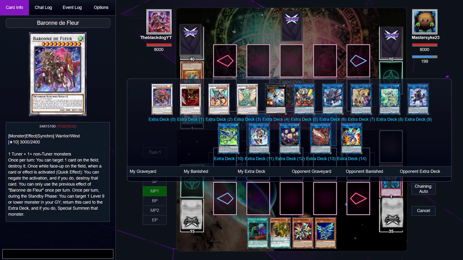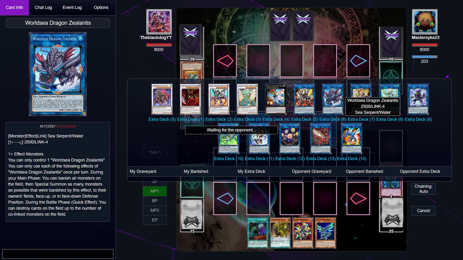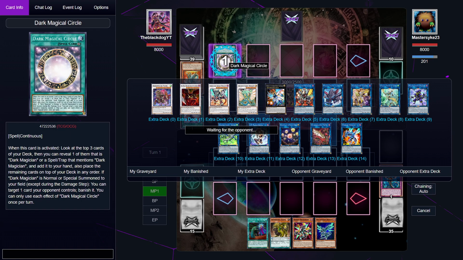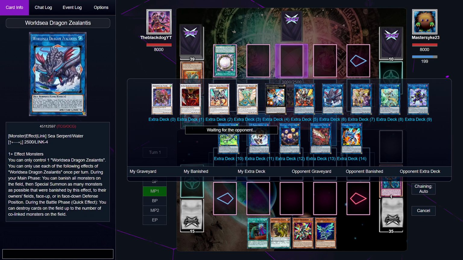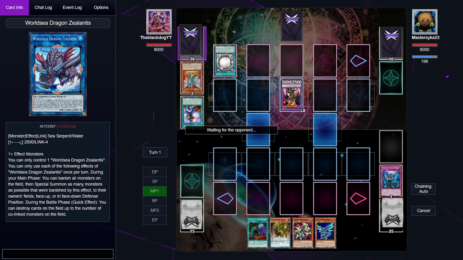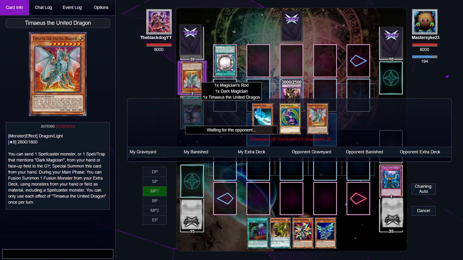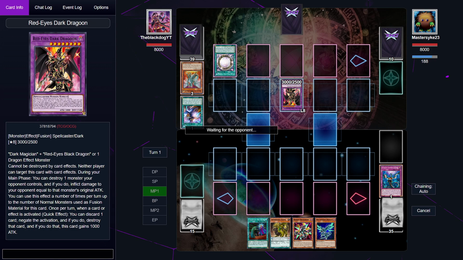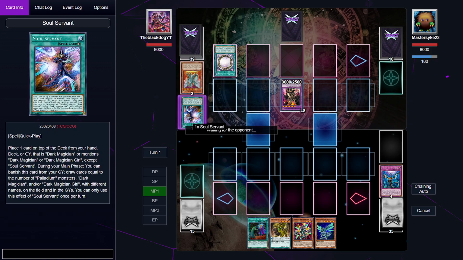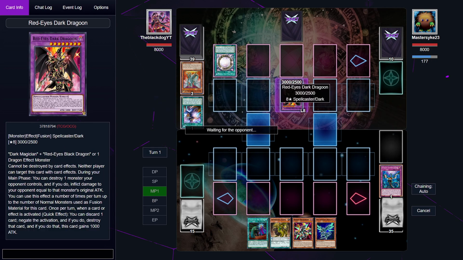This is my extra deck, by the way. While we're watching, we can look into this. He's going to go for Dark Magical Circle, okay. Are we going to see anything interesting? I hope that he didn't get anything, so yeah, seems like it. Okay, he has one Dark Magical Circle, one Timaeus, which he can't really use anymore, Red-Eyes Dark Dragoon, one card in his hand, which if he sets that card, I'm going to be happy because he can't use his Dark Dragoon effect. He already used his Soul Servant, so he has exactly one negation and one card in hand. Alright.